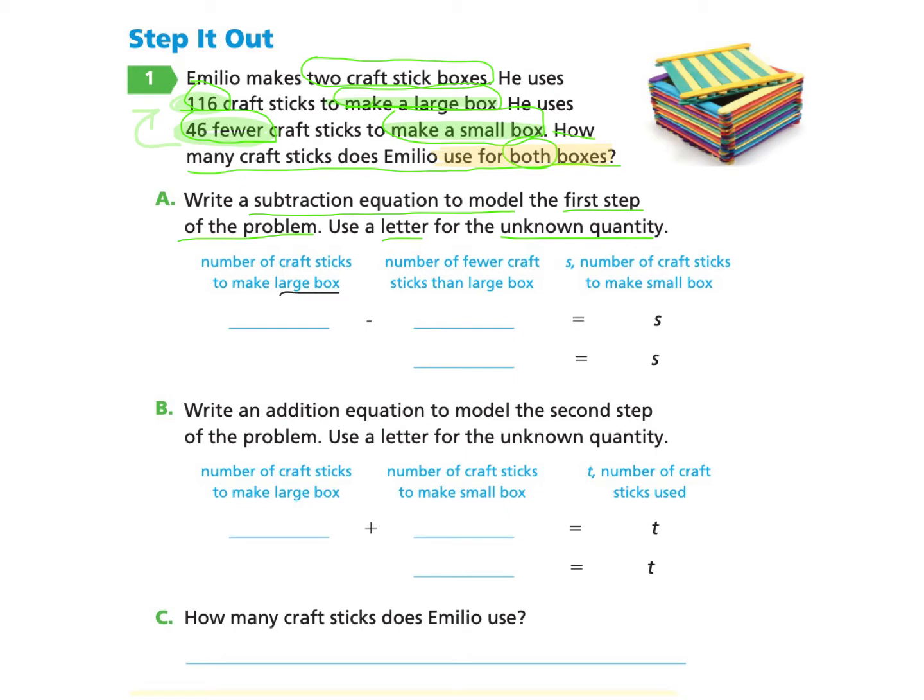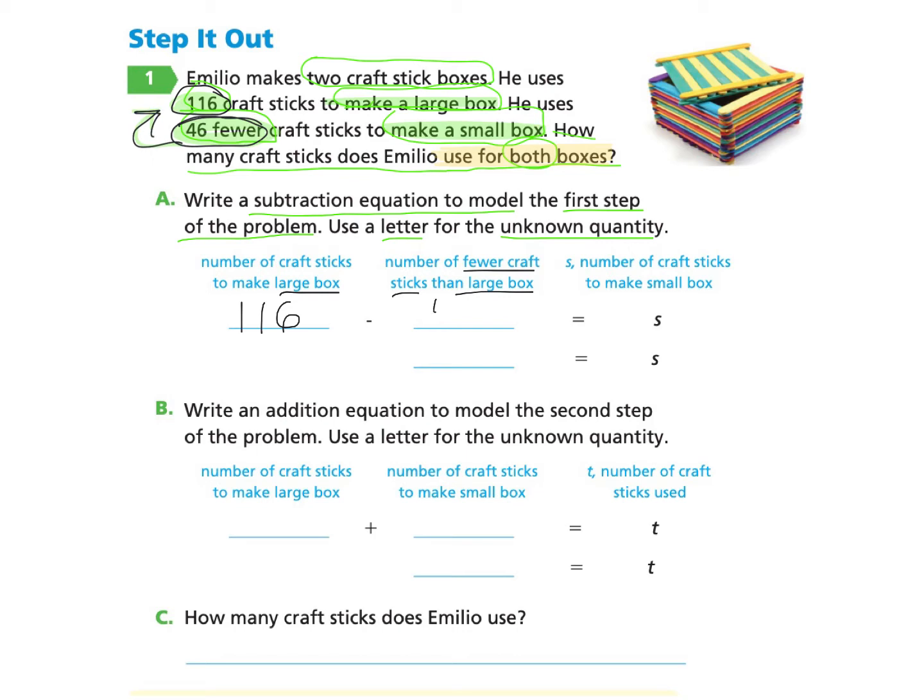Well, we can go back into our word problem and we find that it was 116 craft sticks to make the large box. Okay, now we are going to find the number of fewer craft sticks than the larger box. And we found that there were 46 fewer than the large craft box.